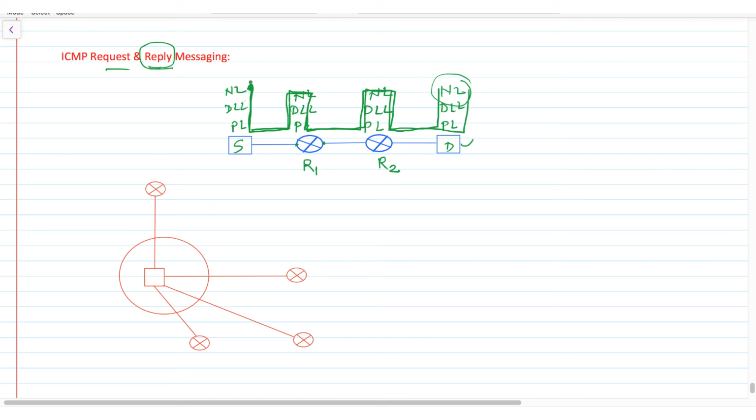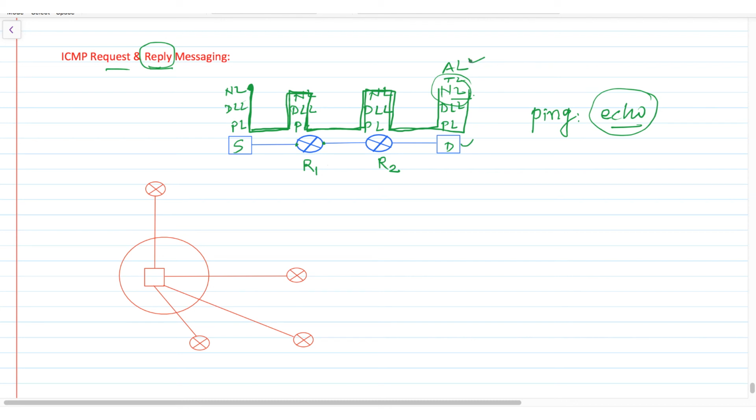So receiving the reply denotes that all the network layers from source to destination, including intermediary nodes, are working absolutely correct. So it is basically like the ping command. When you perform this ping command, there will be an echo request. Echo request will reach only up to the network layer. It will not go above the network layer, whether it's the transport layer or application layer. This echo packet will reach up to the network layer, and that's it.